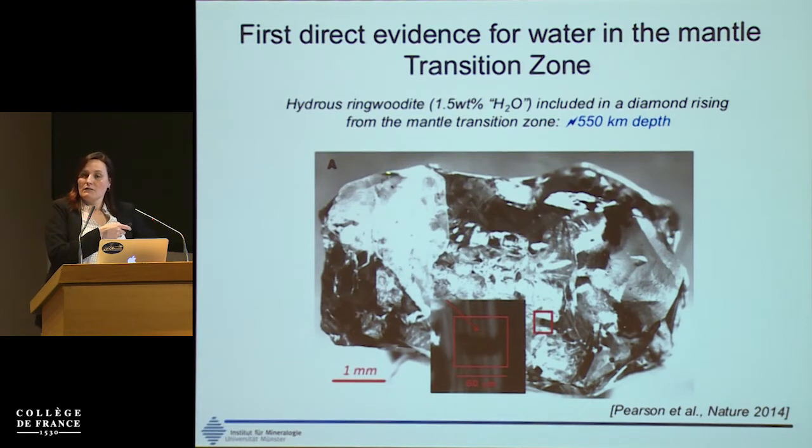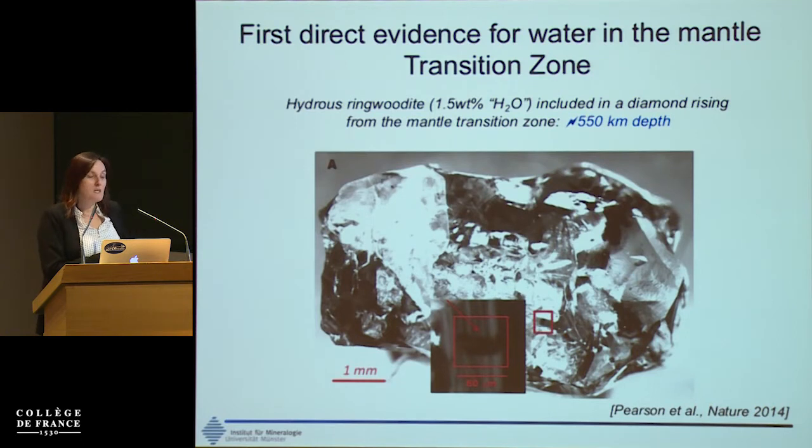So this is a phase that has been assigned around 1.5 weight% of water, and this is included in a diamond, and this means that this diamond might have formed at least at 450 kilometers depth, and it's probably the first evidence that water might be, or that the transition zone might be hydrous, at least locally in regions